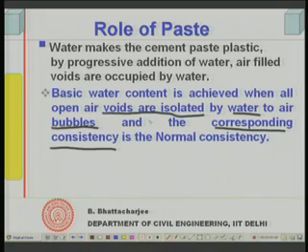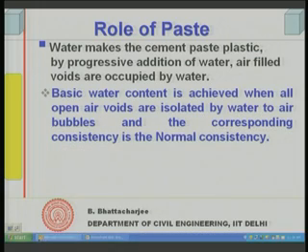They are independent closed pores where air bubbles are filled, and the ratio of air to water at this stage is about 1:7, and this is called basic water or the water corresponding to normal consistency. This corresponds to the normal consistency that has been defined, right.